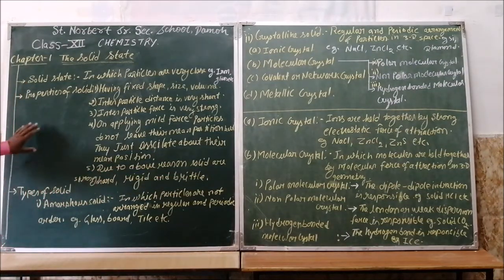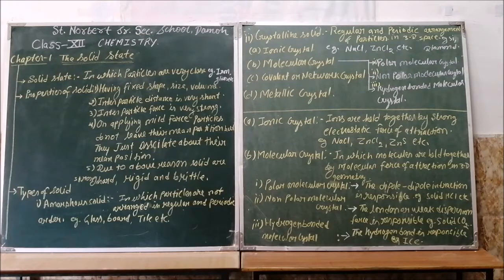Next we have the types of solid. Solids are generally classified into two types: the first is amorphous solid and the second is crystalline solid.